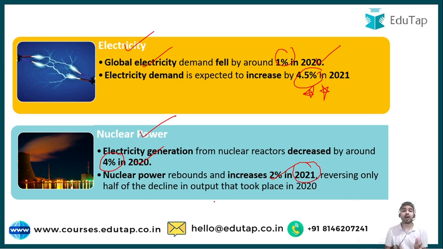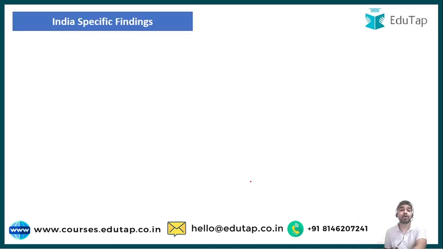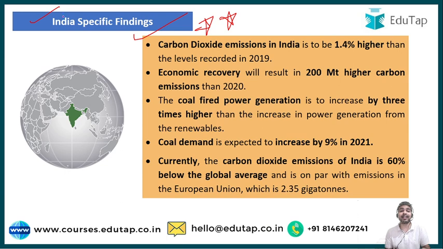Now the next major important thing that we are going to cover here is the India specific findings. So mark star here. All the India specific findings are very much important from the exam point of view, because the very probable question which can be asked from the report itself in the exam is related to India. So if we talk about the India specific findings, then